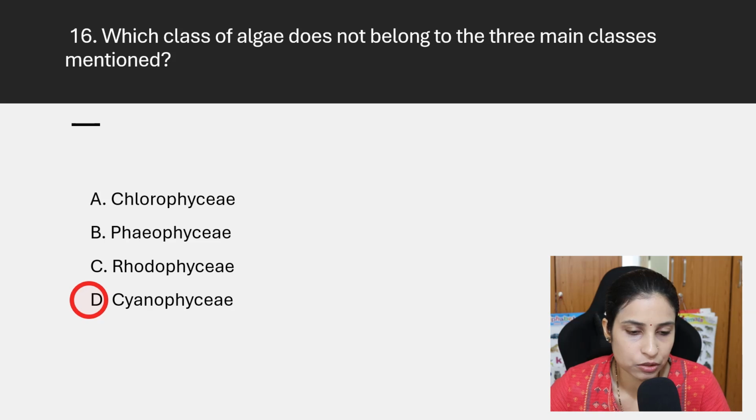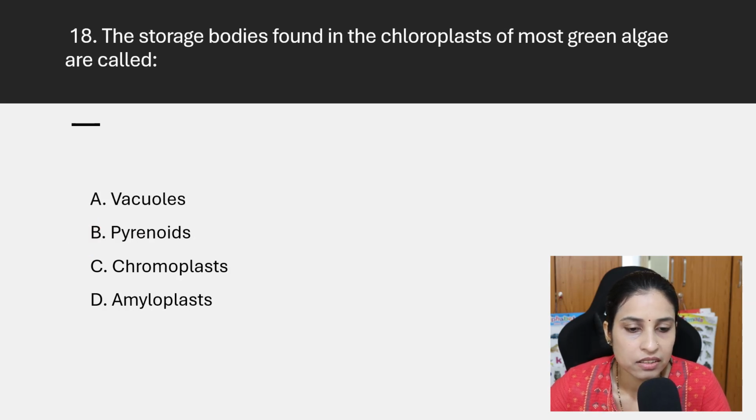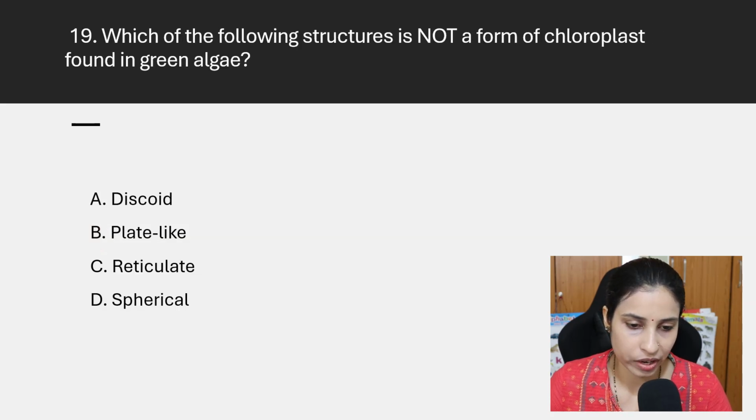Okay. Next question is, which pigments dominate in Chlorophyceae, giving them their characteristic green color? That is chlorophyll A and chlorophyll B. Okay, B is the correct answer. Next, the storage bodies found in the chloroplast of most green algae are called pyrenoids. Pyrenoids are the storage bodies.